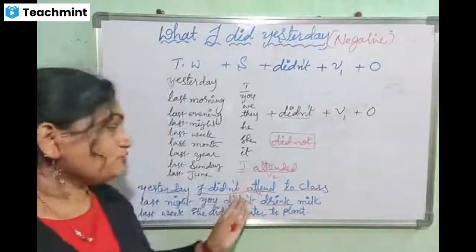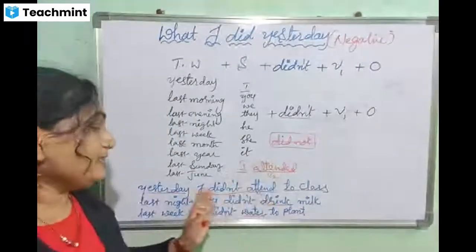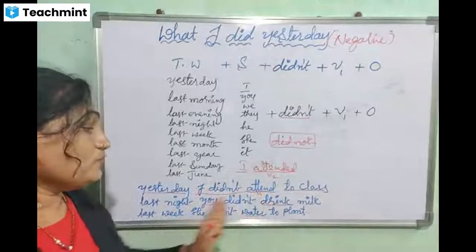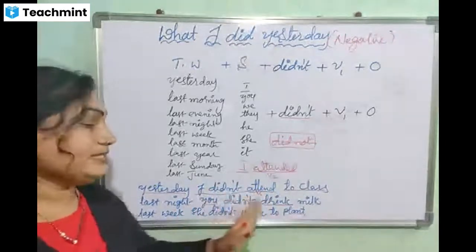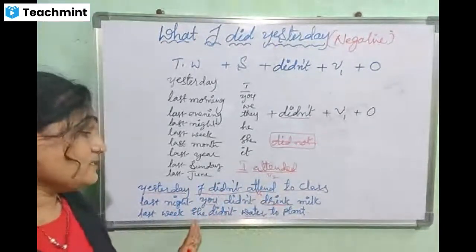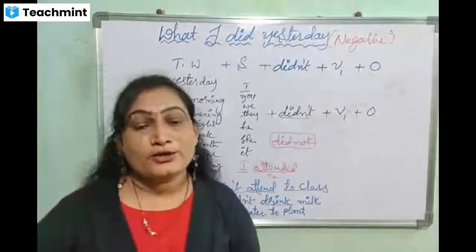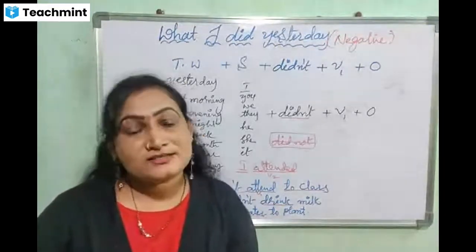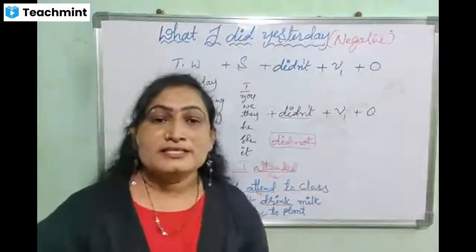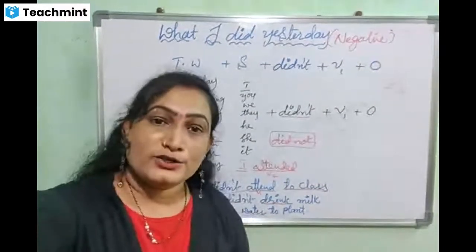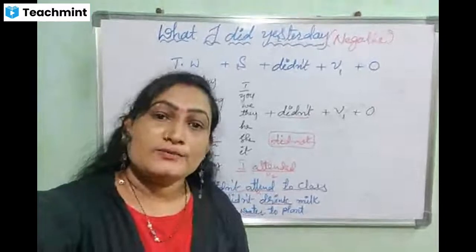Then pronounce both together. I attended. I didn't attend. You drank. You didn't drink. She watered. She didn't water. Like that, you have to pronounce both sentences together. Okay, that's it for today's class. You have to do practice and come to the next class.